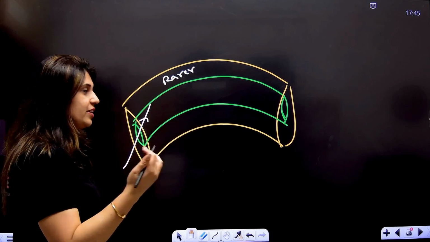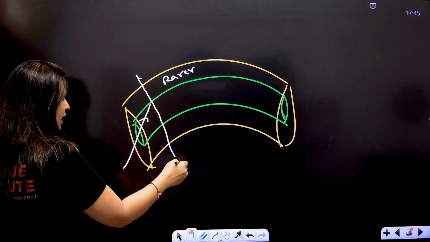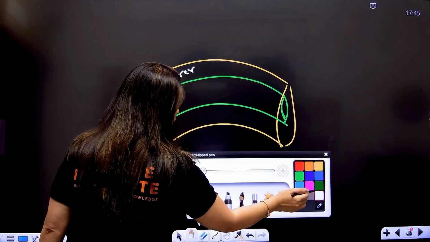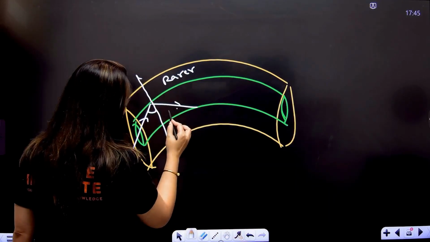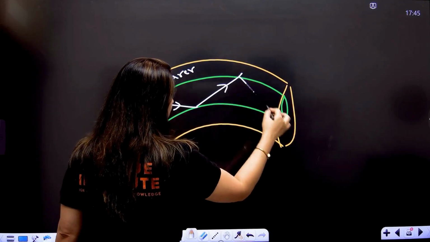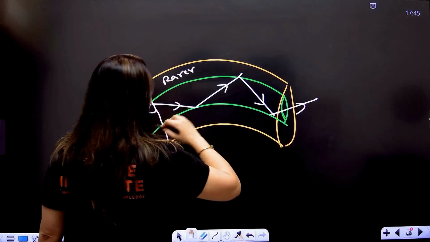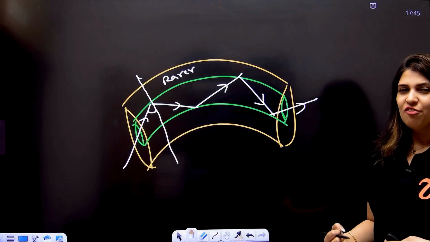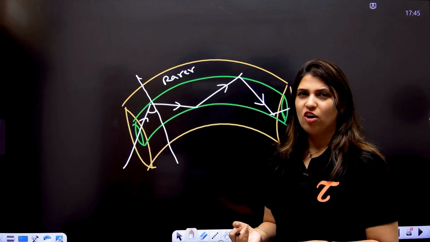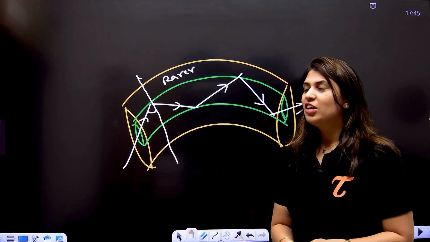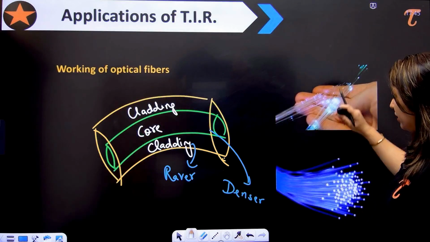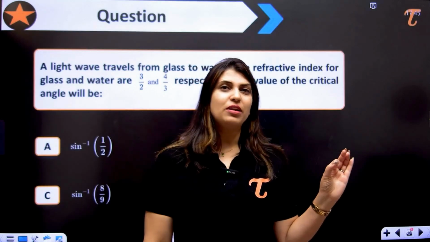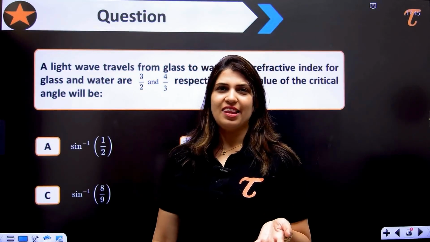Now we fall the light in such a way that this particular angle is greater than the critical angle. Then in this case, what will happen? The light will reflect back like this, then again, then again, and then again. So that's how it can transfer the information from one point to the other point without having the loss of the signal. You got this? So these are the optical fibers in real life. They look like this, very thin structure they have. Okay, so these are some applications of the TIR in daily life.